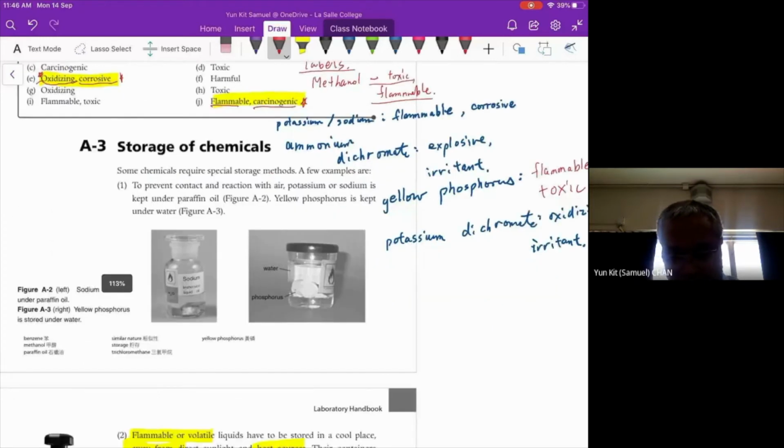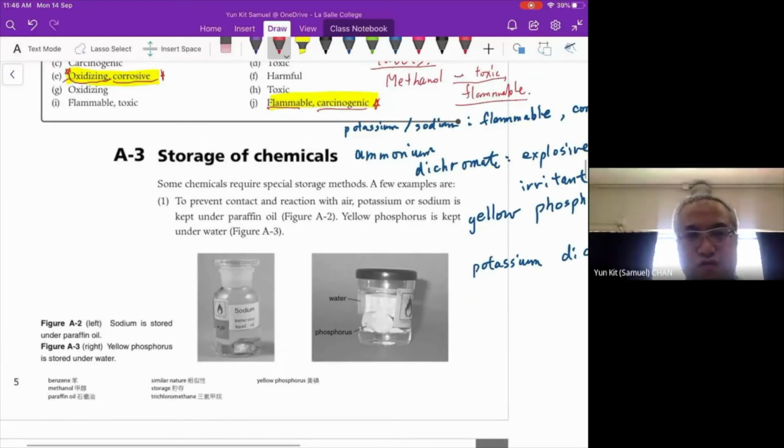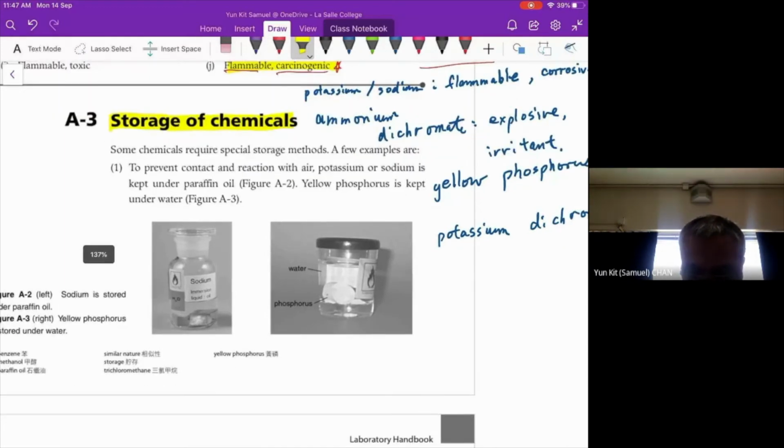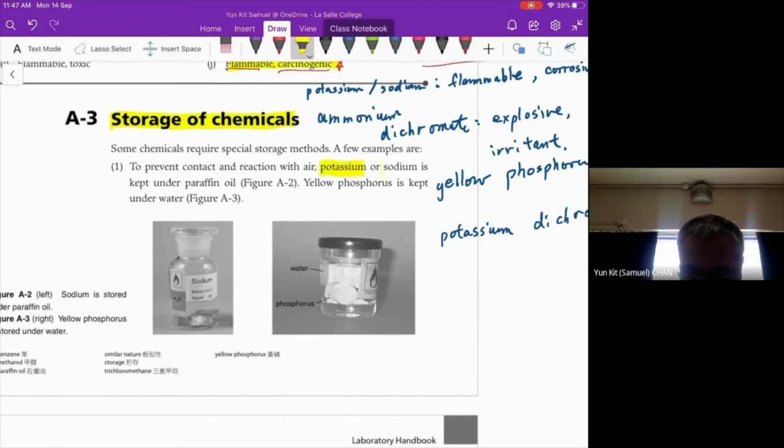Well, after we have talked about the hazard nature, we also need to know how to store chemicals. If the chemicals are like potassium and sodium, they are very flammable, then you have to keep them away from the air by keeping them under paraffin oil.